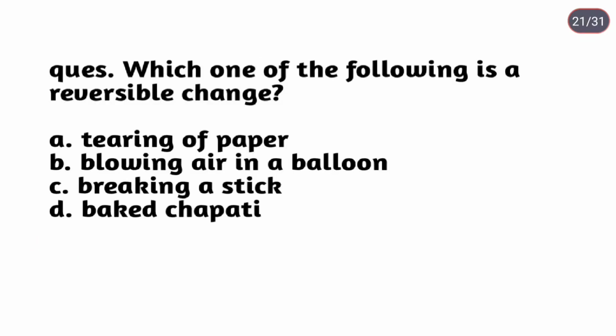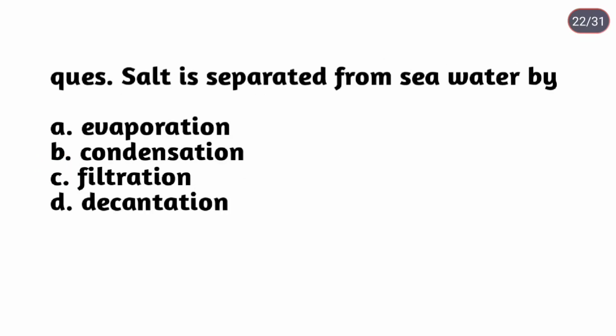Which one of the following is a reversible change? Blowing air in a balloon. Salt is separated from sea water by evaporation.